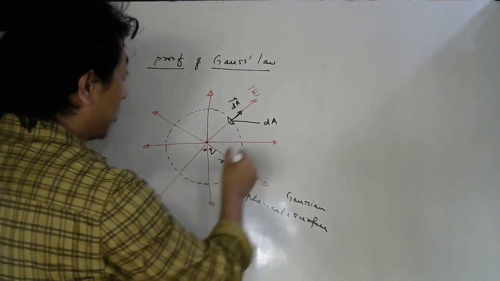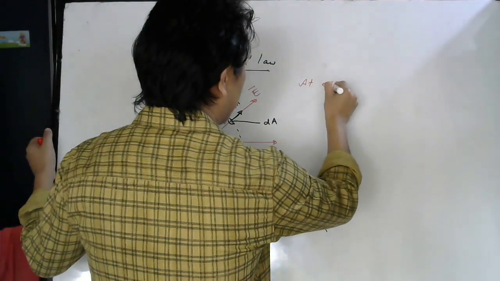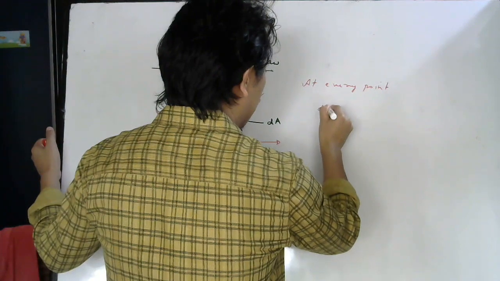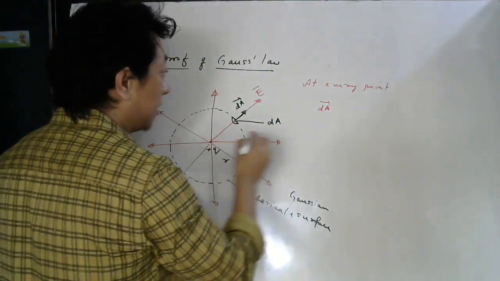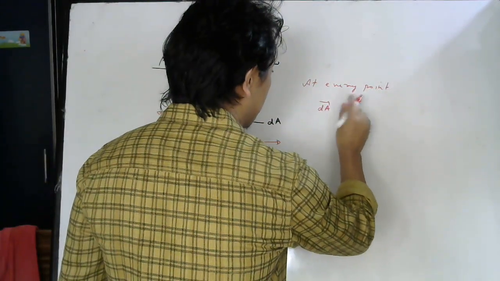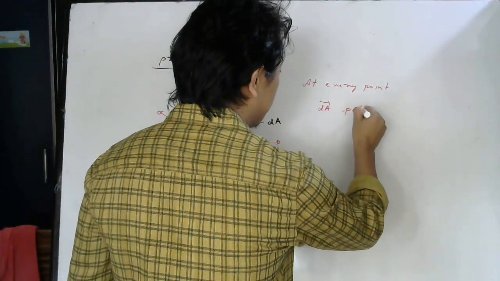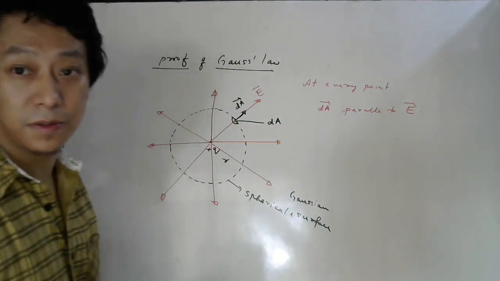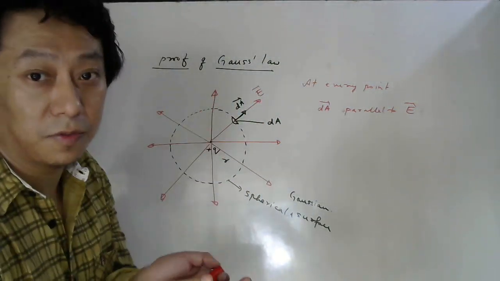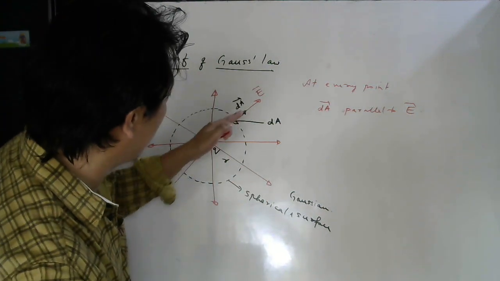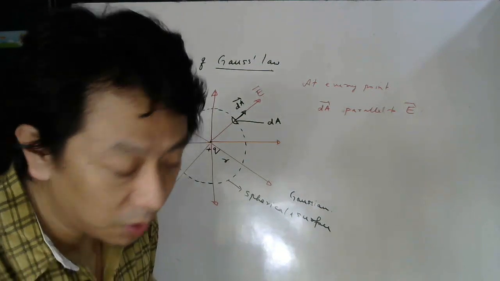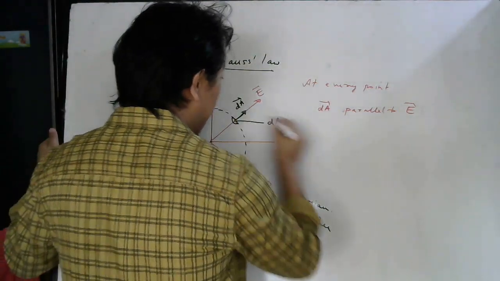So at every point, the area vector of a small part will be parallel to the electric field vector. Yes or no? Everywhere, no matter where you choose on this closed surface, the area vector and electric field vector will be parallel. So what will be the flux through this small part?